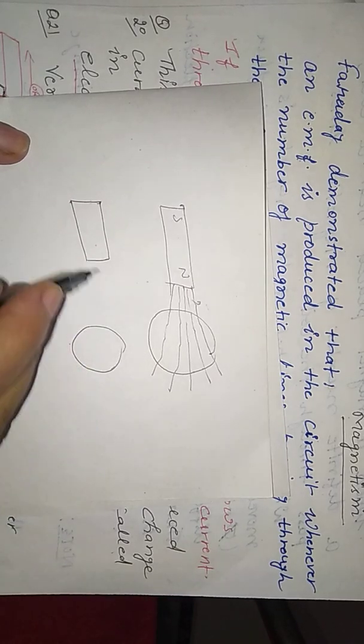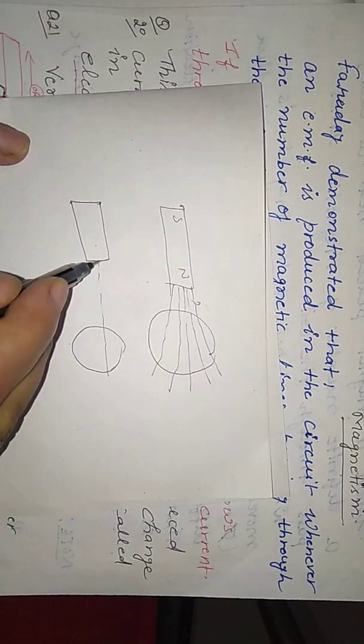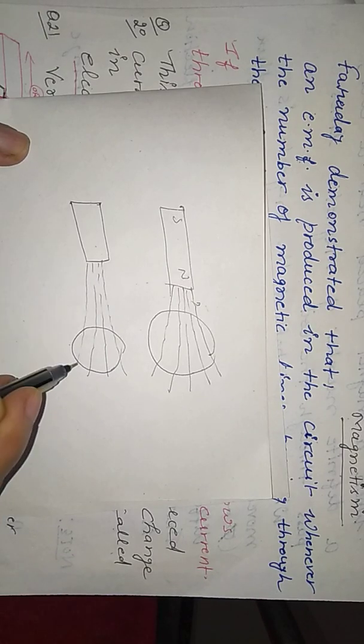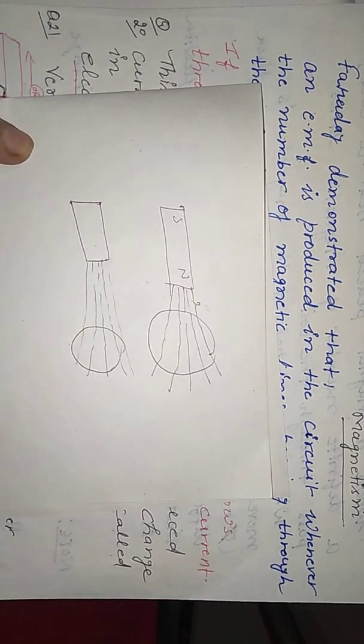Suppose we are taking it away from the coil, this is the north and south again, so the magnetic field lines will reduce. This is called the flux. The magnetic field lines will reduce.